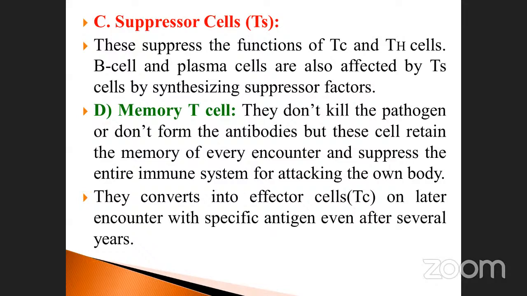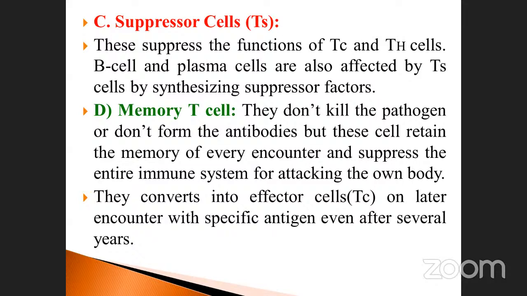And then the last one is called memory T cells. They do not kill the pathogen. As I already told you, memory T cells will not kill the pathogen or form any antibodies, but these cells retain the memory of every encounter and suppress the entire immune system from attacking the own body. They will not produce any antibodies.